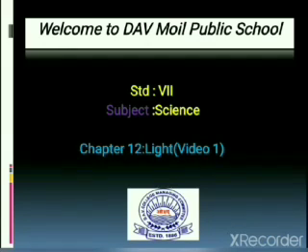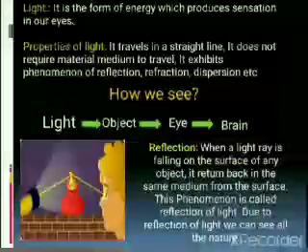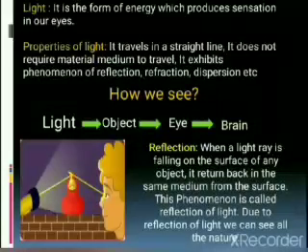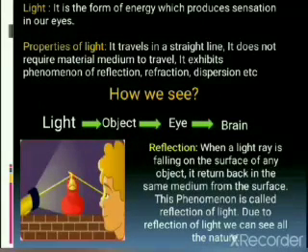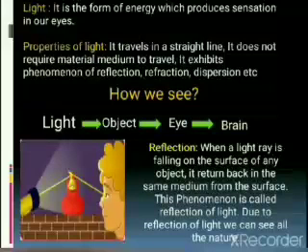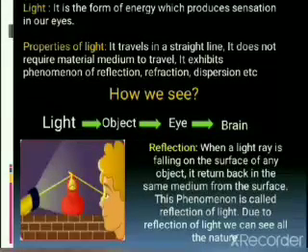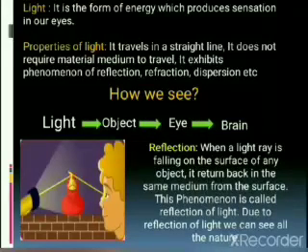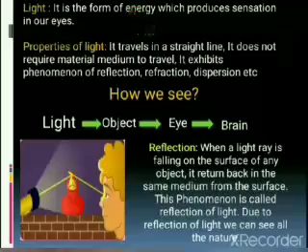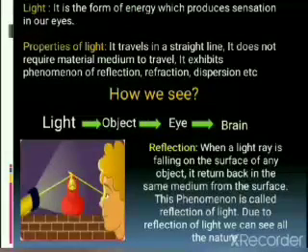In today's subject of science, we will discuss the chapter of light, and this is video 1 for this chapter. So let's proceed. Let's recall what we have studied up till now in your previous standard. In previous standard, you have studied about light. So what exactly do you mean by light? If anyone asks you, your answer would be: it is the form of energy which produces sensation in our eyes. It is one type of energy which produces sensation in our eyes. Your answer would be this.